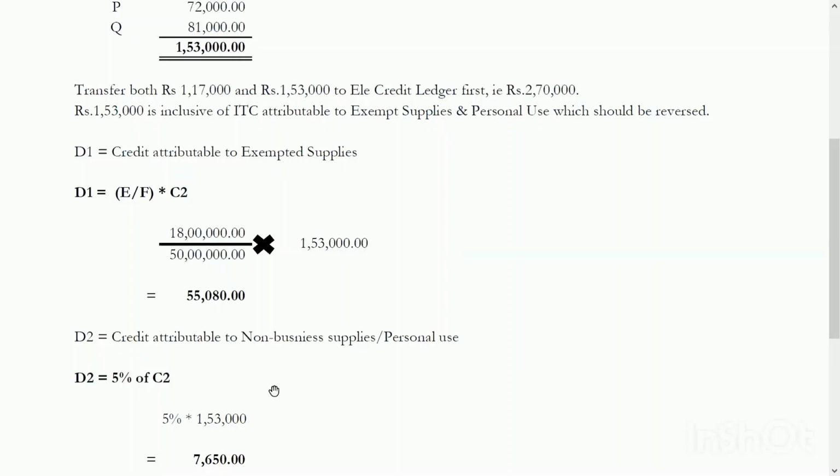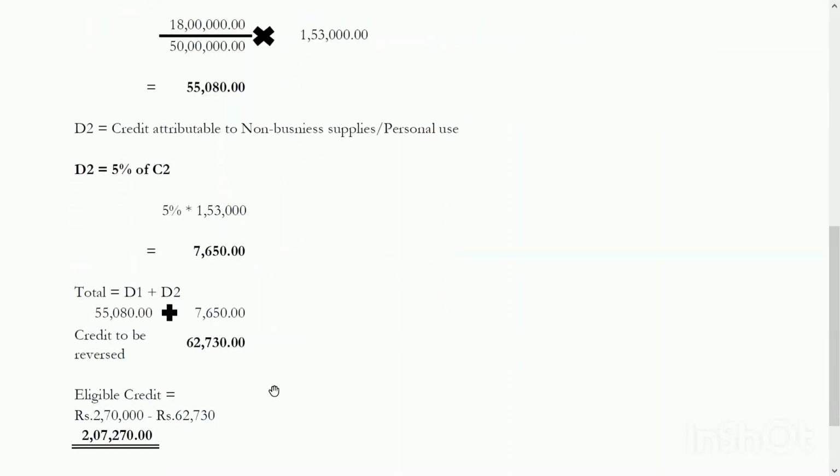Now D2 is the credit attributable to non-business or personal use. D2 is equal to 5% of common credit. We know that the common credit is 1,53,000, 5% of which is 7,650.